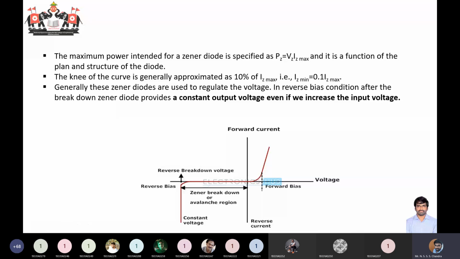The voltage at which this breakdown occurs is called the breakdown voltage or the knee voltage. At this knee voltage, the current will be almost around 10% of your IZ max. So if you see this IZ at this point, this current will be almost 10% of your maximum I. This I cannot have an unlimited range. This I will be limited by having some kind of current limiting resistor. We should ensure that current cannot exceed the maximum value.